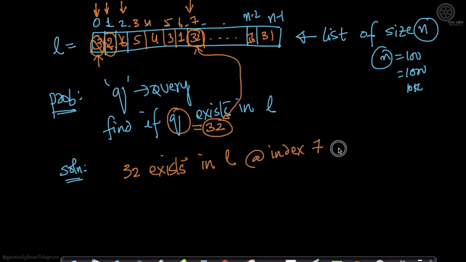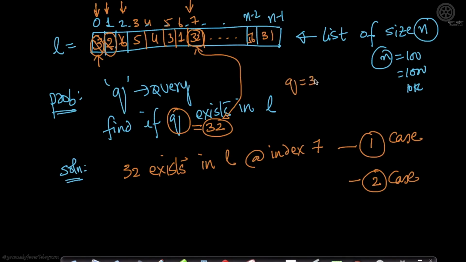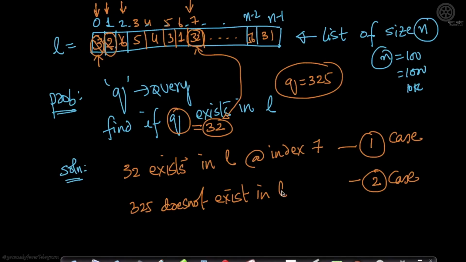So this is case 1. Now let's take case 2. What is case 2? If q is not present in the list, suppose q equals 325, and let's assume 325 is not there in the list. Then what happens? You'll keep checking through all the elements in the list, and you'll finally say that 325 does not exist in list L.